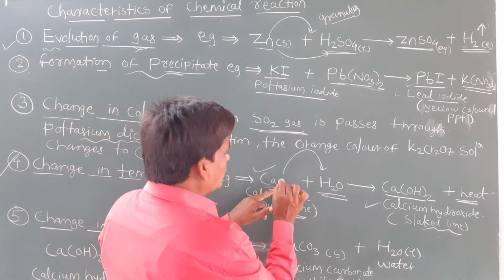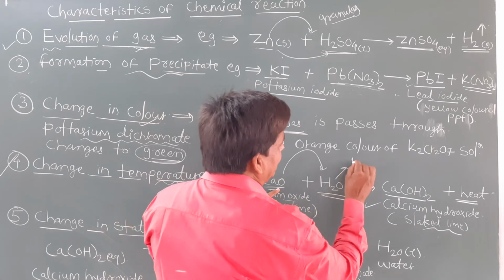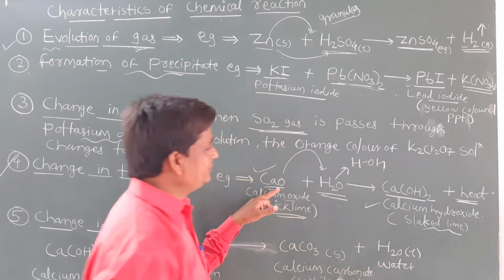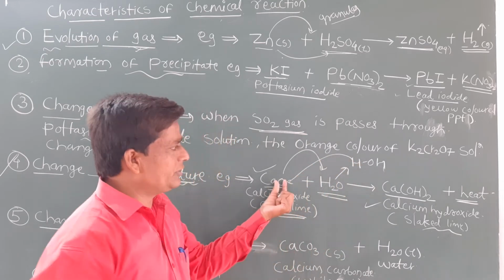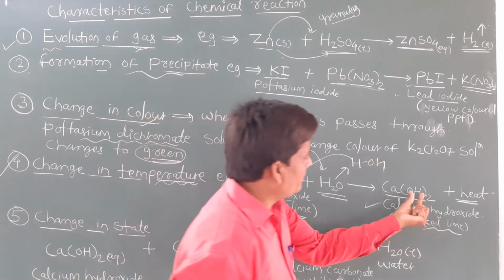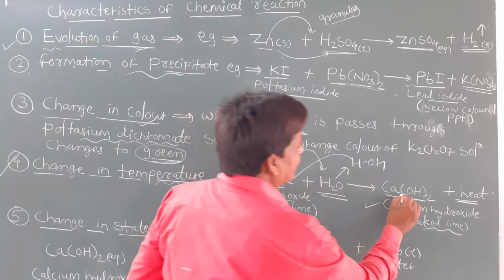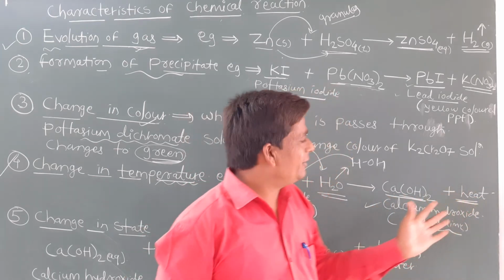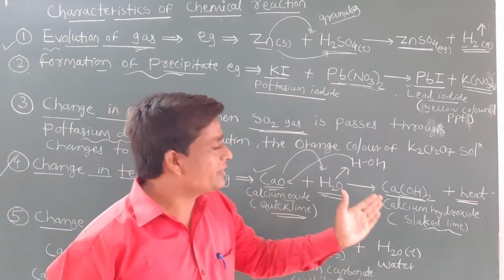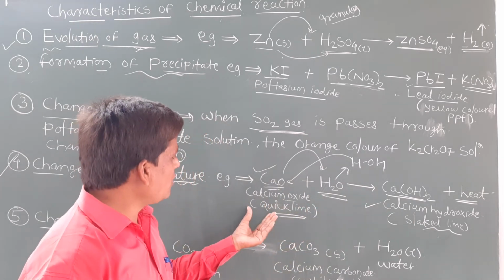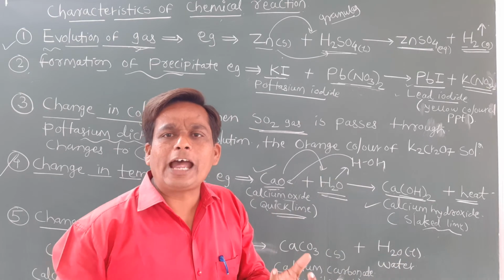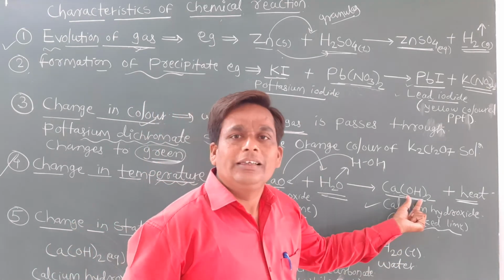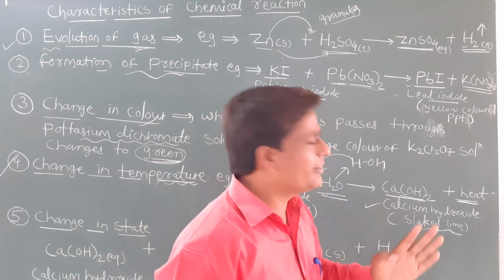Simply CaO, one oxygen is there, and this water we can split as H-O-H, okay, like this. And the hydrogen from this water reacts with this oxygen, meaning two OH groups will form, with Ca, giving Ca(OH)2. And how do we come to know the temperature will change? Before that, calcium oxide, before adding water, is very cold. Okay, after adding, suddenly the temperature changes. So this is a very general reaction.